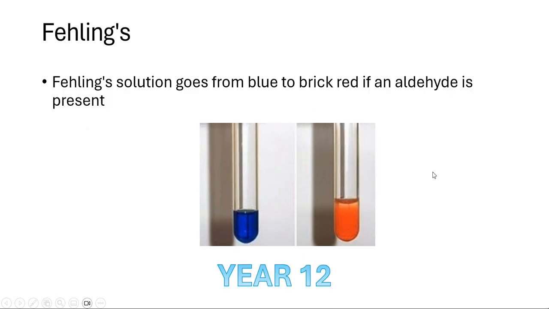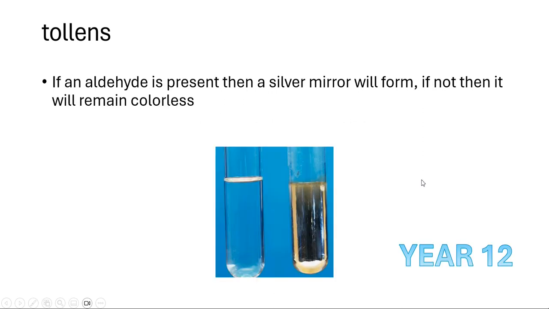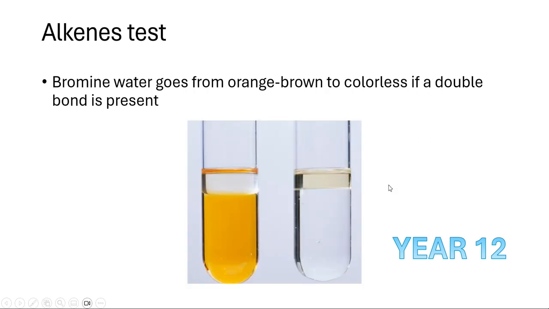Now, Fehling's solution goes from blue to brick red if an aldehyde is present. Hence, we know if the primary alcohol got oxidized, it's going to turn from blue to brick red. So that's how we can differentiate between primary and secondary. Also, Tollens' reagent: if an aldehyde is present, a silver mirror will form. If not, it will remain colorless. So same as Fehling's, but this time a silver mirror will form. That's actually silver as well.